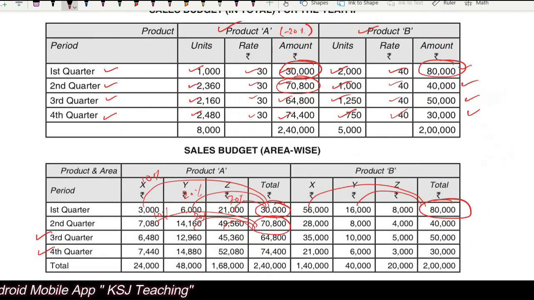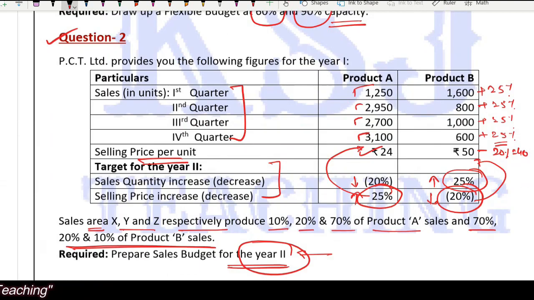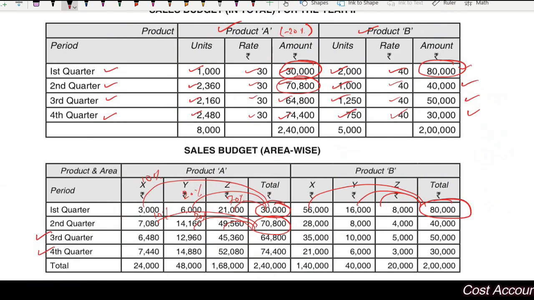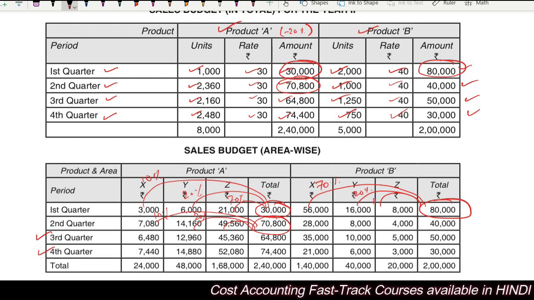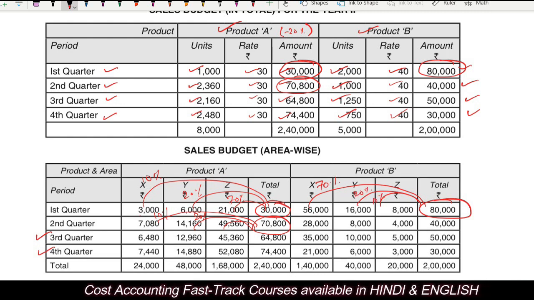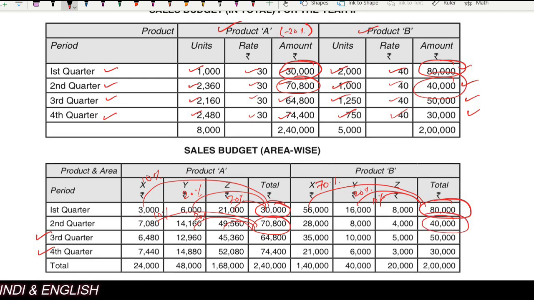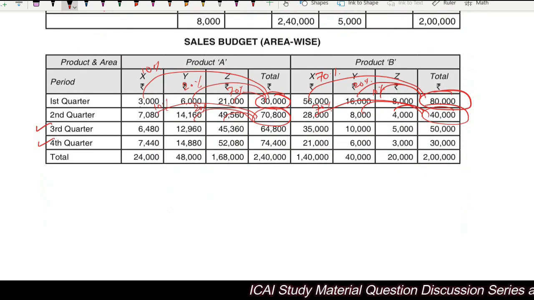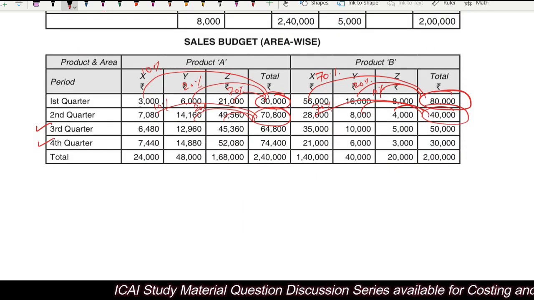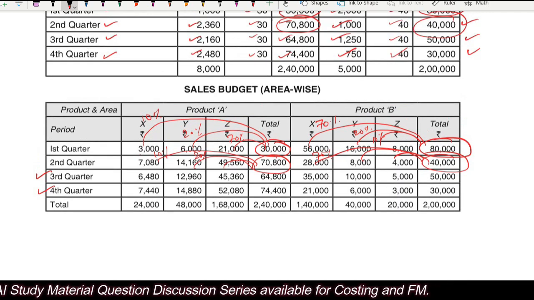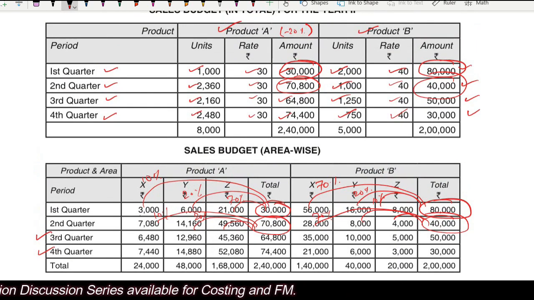So this one and this one, right? According to the percentages given, 70, 20, 10. This is 70%, this is 20% and this is 10%. Clear? In the second quarter, for product B, 40,000, again 70%, 20% and 10%. So this is how the product, quarter, period wise and the area wise sales budget can be prepared. Clear?